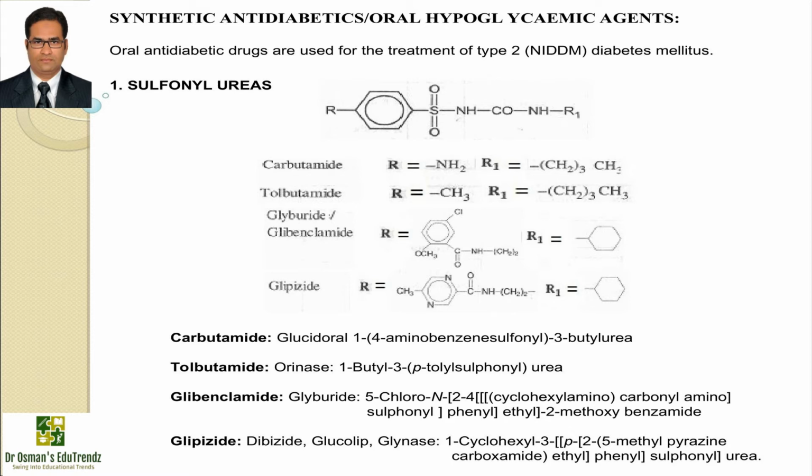5-chloro-N2,4-cyclohexylamino carbonyl amino sulfonyl phenyl ethyl 2-methoxybenzamide. It is used to treat patients with type 2 diabetes mellitus. It is typically given to patients who cannot be managed with standard first-line therapy. It stimulates insulin secretion through the closure of ATP-sensitive potassium channels on beta cells, raising intracellular potassium and calcium ion